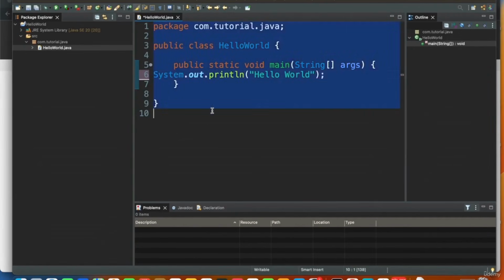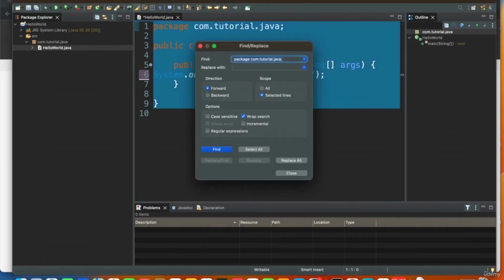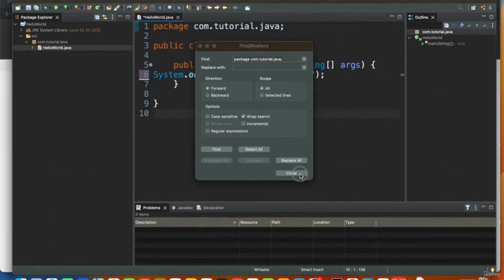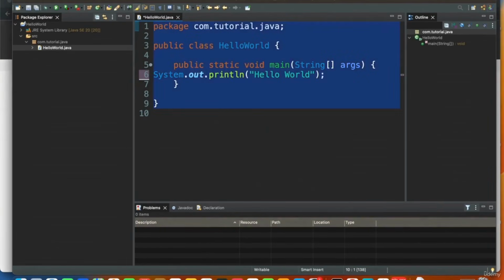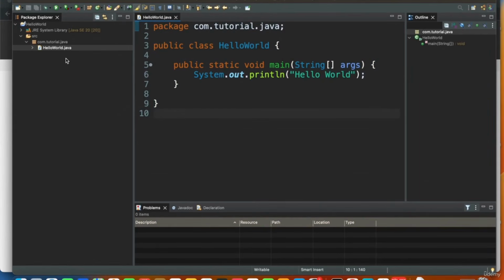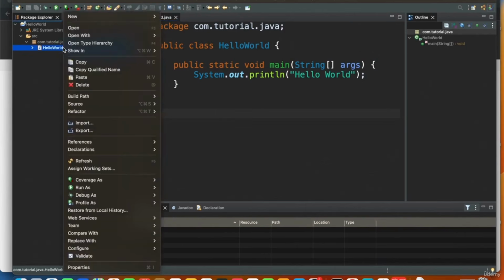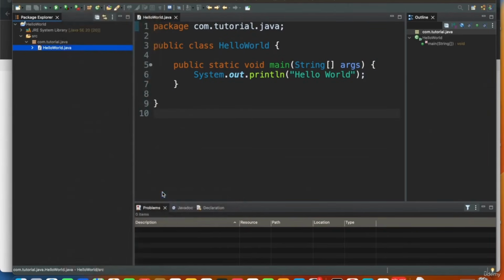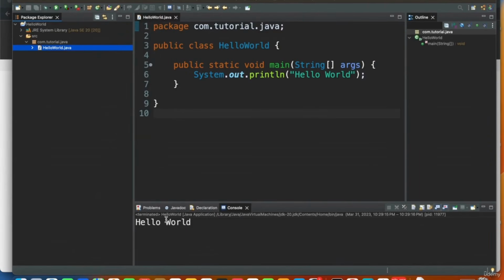And then I'll press Control A, Control Shift F, which will format my class. And then I'll go and right click on this Java class and I'll say run as Java application. And as you see, hello world gets printed.